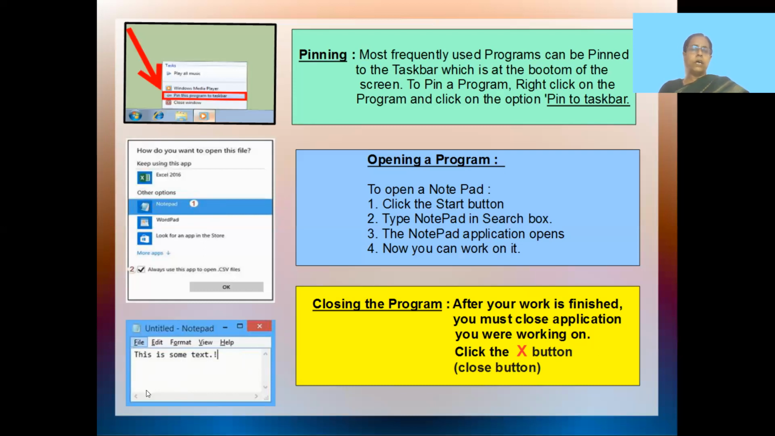And then if you're finished with your work, then you can just click on this red box which has an X here. This thing is called the close button. The close button is used to close all the applications that you have completed. You can save it and close it.